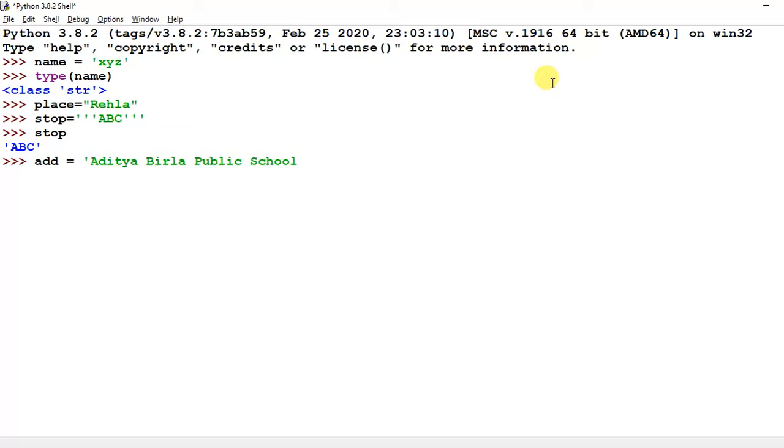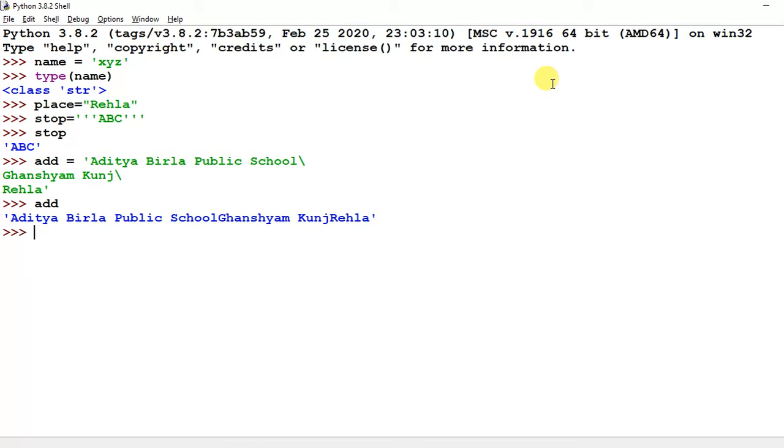And if you want to move to the next line, place a backslash and then press enter, and then Ghanshyam Kunj, and again if you want to continue, Rehla, and then close the quotation. In this way you can assign a multi-line string in a variable. So look at the value stored in the add variable.